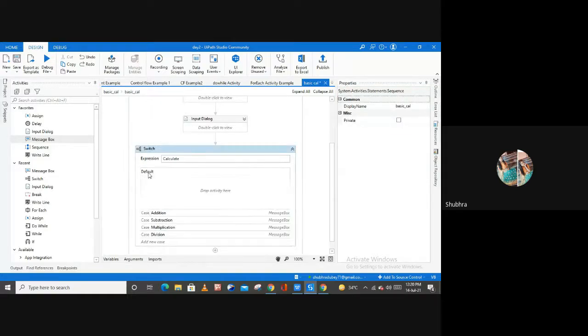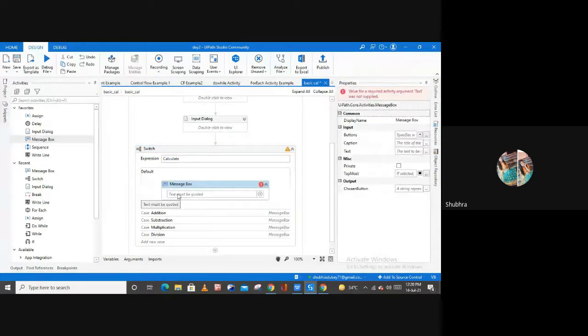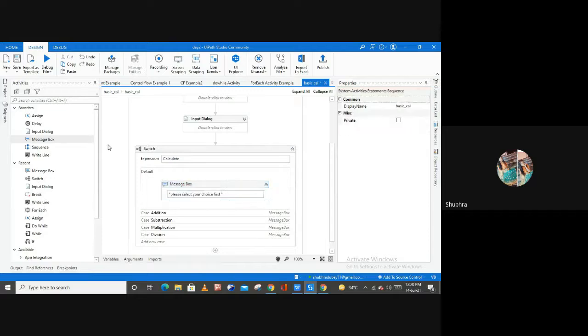Now the default case. What is the default case? Now let me use one message box here, and here let me type please select your choice. Right? Now let me save this process and let me run this file.